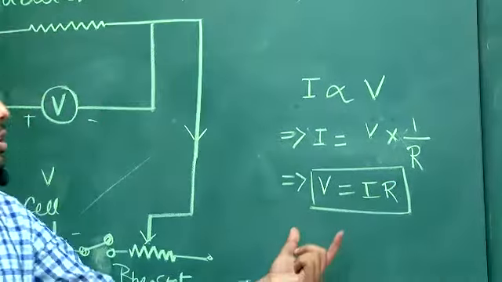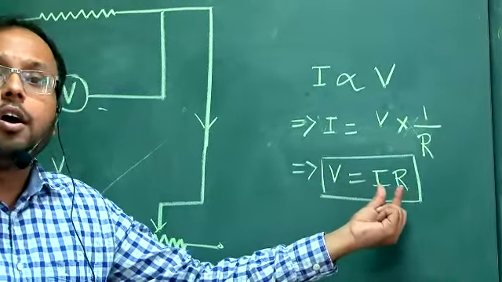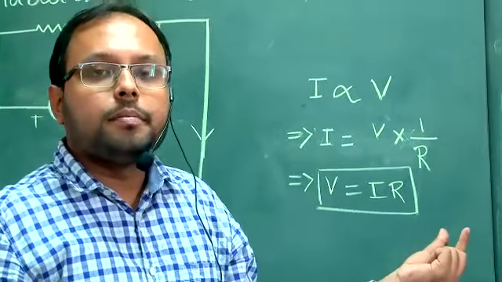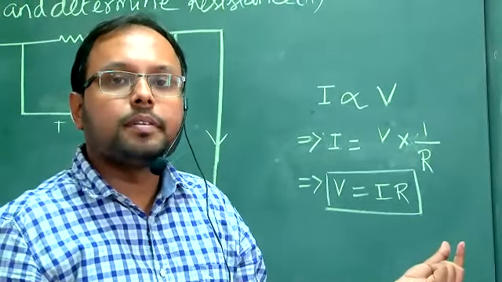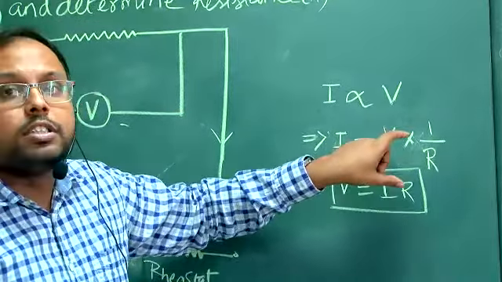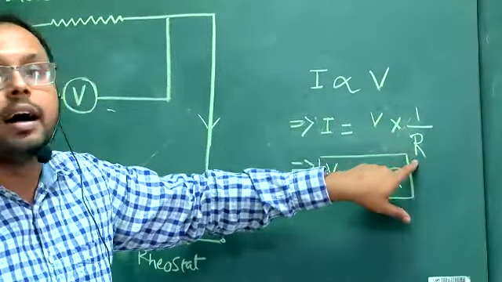This is a very well-known equation. You know that potential is equal to current into R. What is this constant called? R. What is this R called? Resistance. R is the resistance. In this equation, the constant of proportionality is not R. The constant of proportionality is 1 by R.